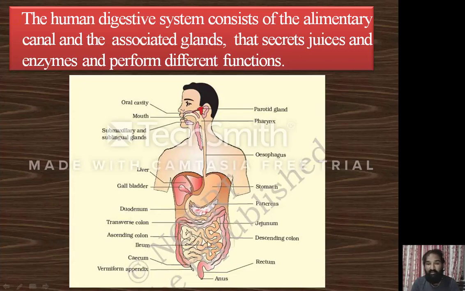Where the small intestine connects with the large intestine, a finger-like projection is present, which is called the appendix.